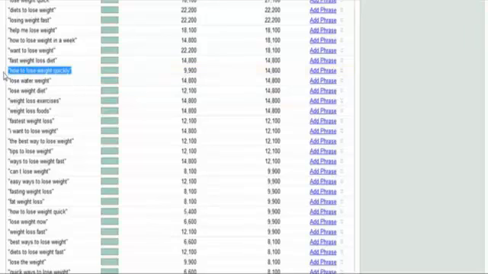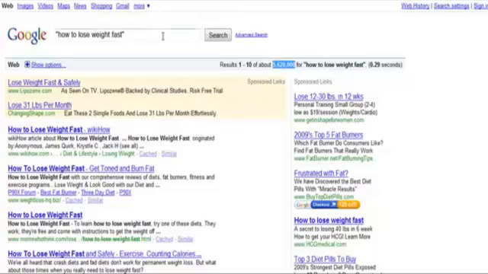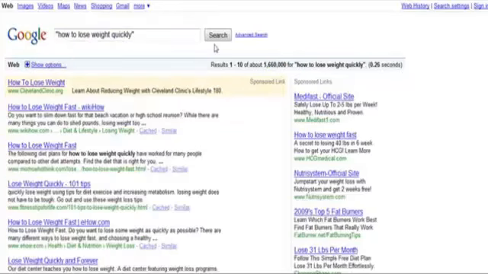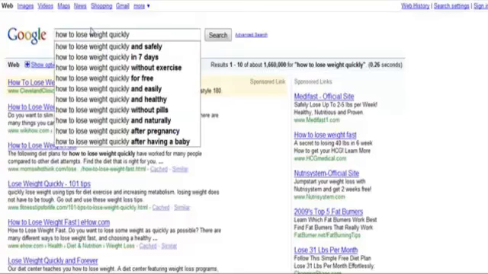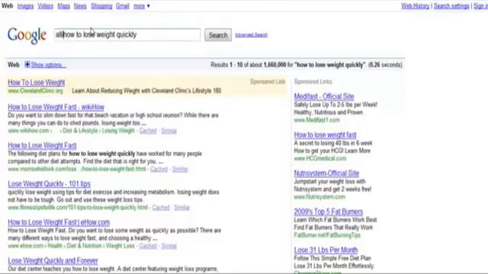Like, for example, how to lose weight quickly has quite a bit less search volume, but 14,000 is still quite a bit. And if we search for that one in quotation marks, you get 1,000,000 results. Now, one other way you can search for these to really get an idea as to your ability to rank for them is to type in front of the phrase the word allintitle.